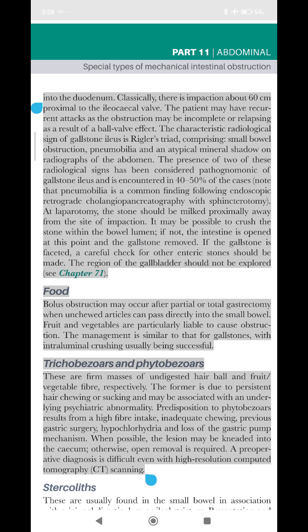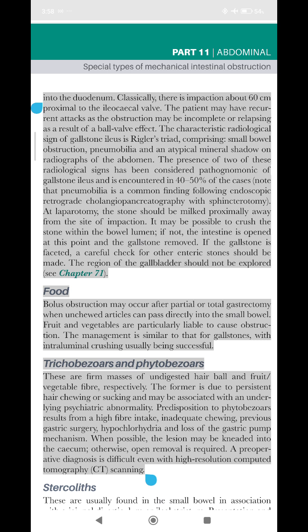The patient may have recurrent attacks as the obstruction may be incomplete or relapsing as a result of a ball valve effect. The characteristic radiological sign of gallstone ileus is Rigler's triad, comprising small bowel obstruction, pneumobilia and an atypical mineral shadow on radiographs of the abdomen. The presence of two of these radiological signs has been considered pathognomonic of gallstone ileus and is encountered in 40 to 50% of the cases.